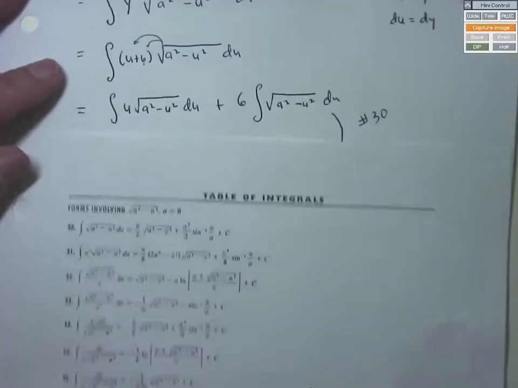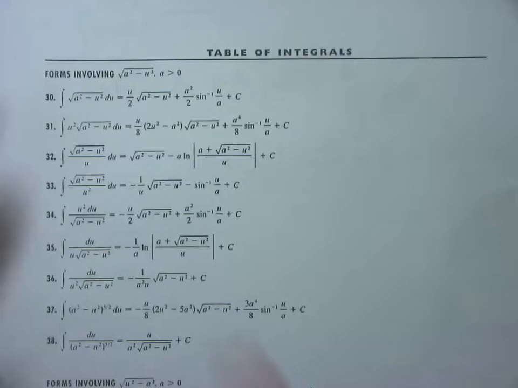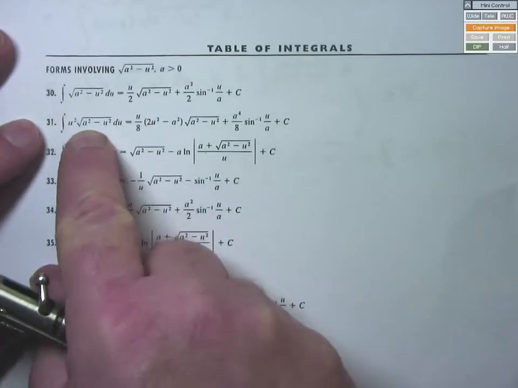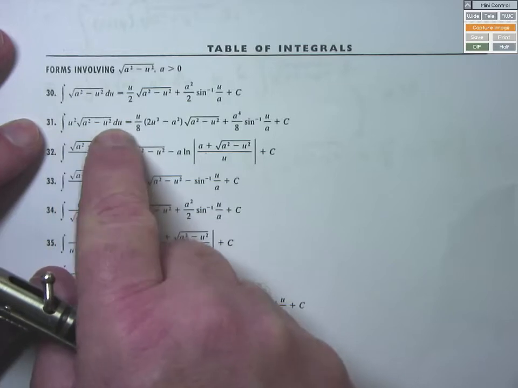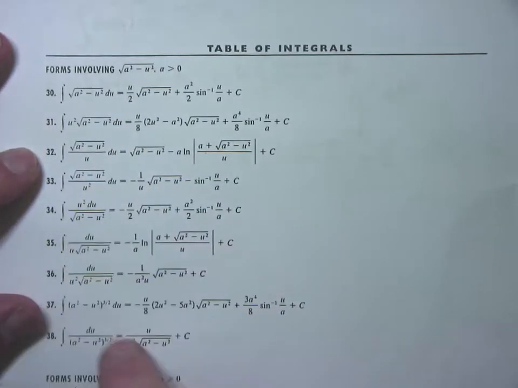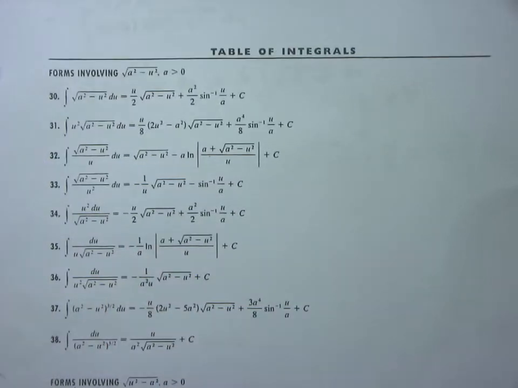U times the square root of a squared minus u squared. Look at this guy and tell me where u times the square root of a squared minus u squared is. Here's square root of a squared minus u squared. Just used him. What's the next formula? It's u squared times the square root of a squared minus u squared. Then the u's on the bottom, u squared's on the bottom, u squared's on top, square root's on the bottom. Then you got your, where's it at?